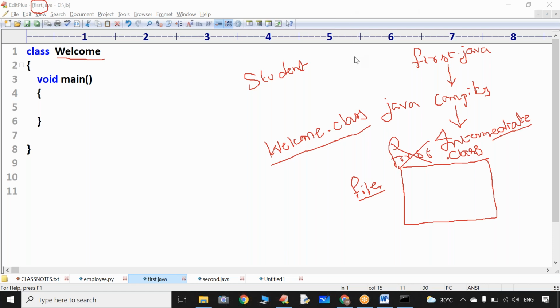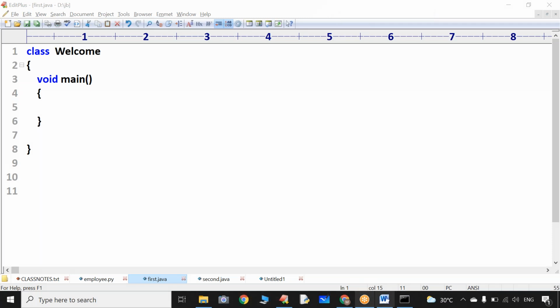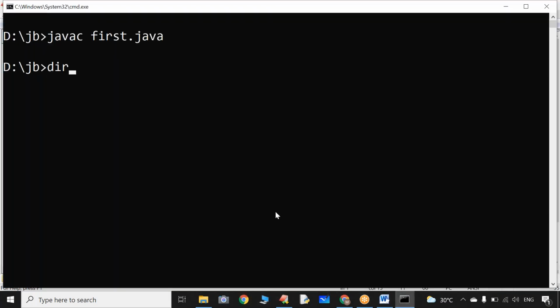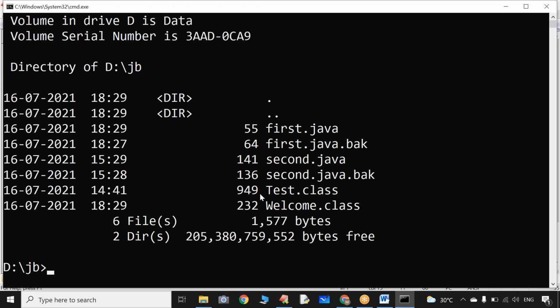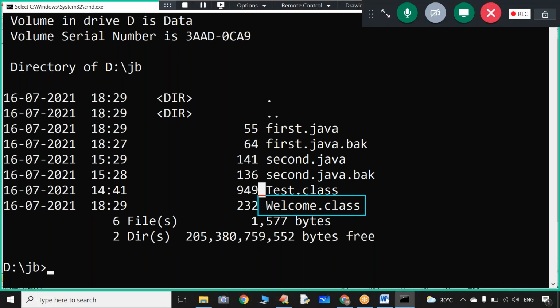Now let me show you whether it is right or wrong. Let me show you something. dir. Have a look once, everyone. The welcome.class file is there. What does this welcome.class file contain? Some intermediate code. That intermediate code is nothing but byte code. What is meant by byte code?